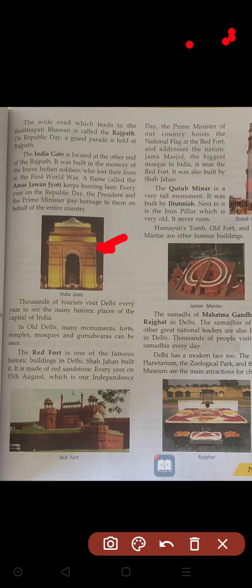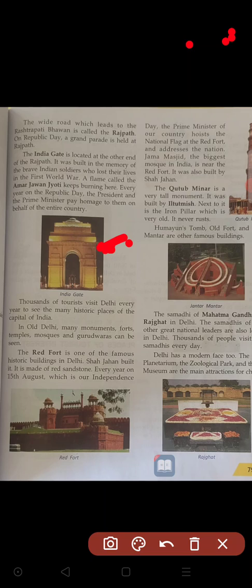So it will not stop anywhere. It means the whole year it will be burning. In the memory of those brave soldiers, we are burning that lamp called Amar Jawan Jyoti. Every year on Republic Day, our President and Prime Minister participate in the celebrations of Republic Day or Independence Day. The Prime Minister, President, other central ministers, state ministers, army troops and army chiefs all will be participating in those celebrations.